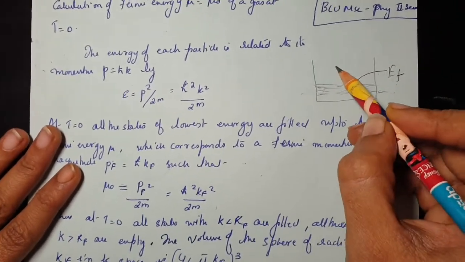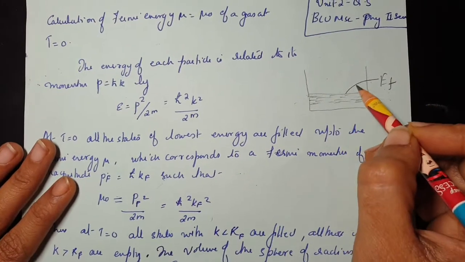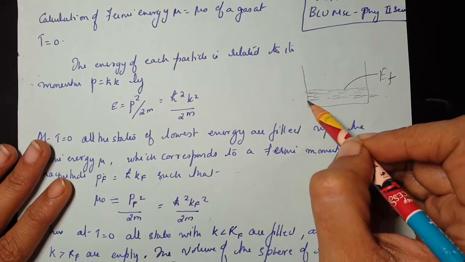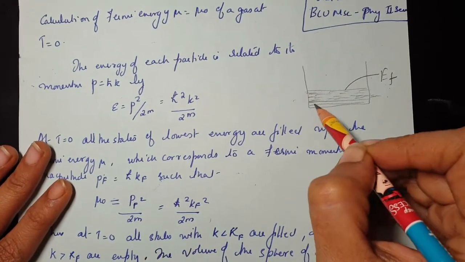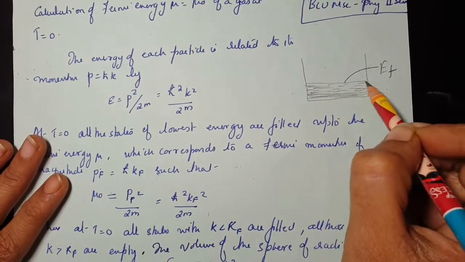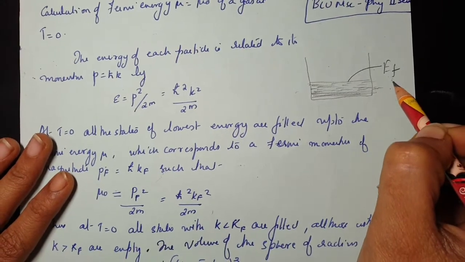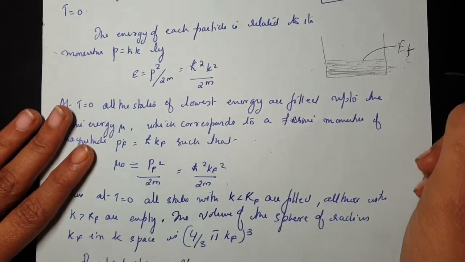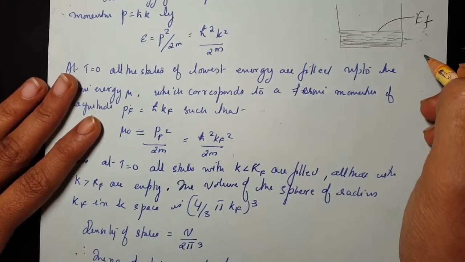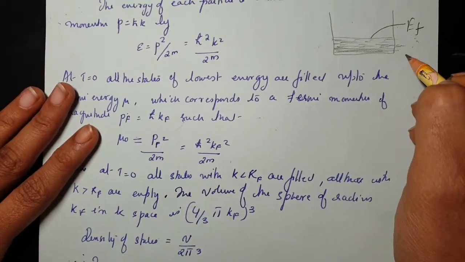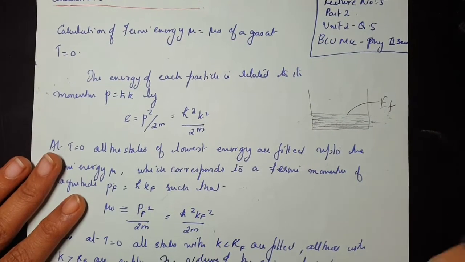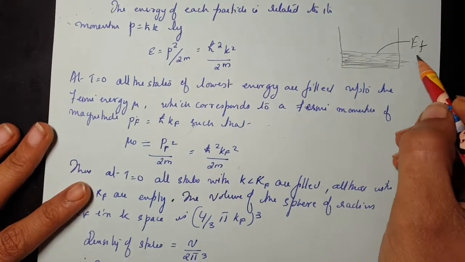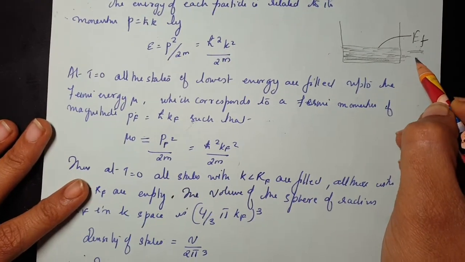Above this value, no more electrons are occupied, and all the electrons are occupied beginning at the lowest state up to the Fermi energy EF, with only one electron in each state according to Pauli's exclusion principle. This is the condition at 0 degree Kelvin. We are just going to analyze that to find the value of this Fermi energy EF.